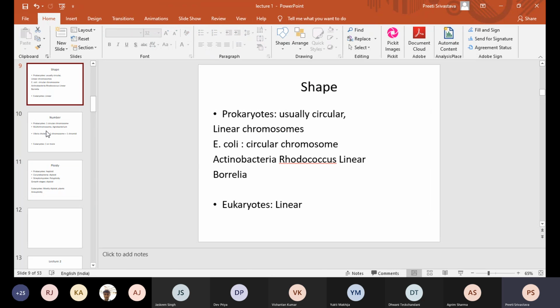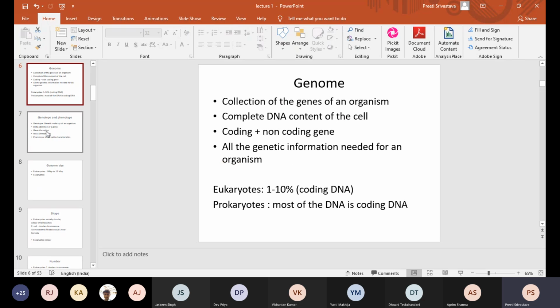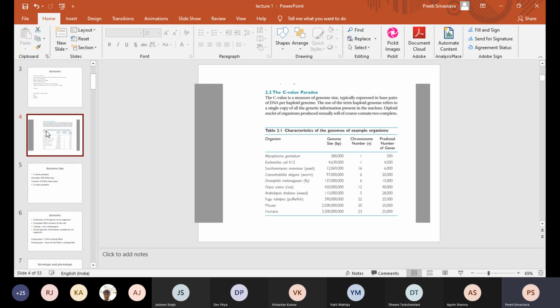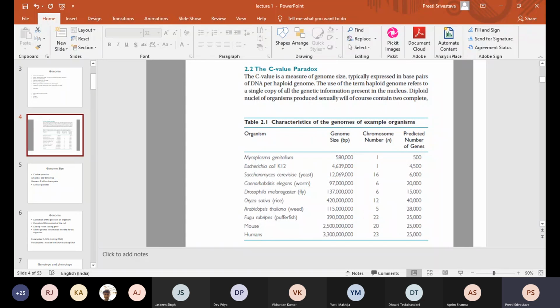So we covered what is a gene, what is a genome, the size of the genome, the shapes of the genome, the number of genomes, and the ploidy. Any doubts on this part? Should we move further, class? Yes, ma'am. Okay, then I would like to explain two terms which are very commonly used. One is called the C-value paradox. C-value, what is C-value? Any idea?